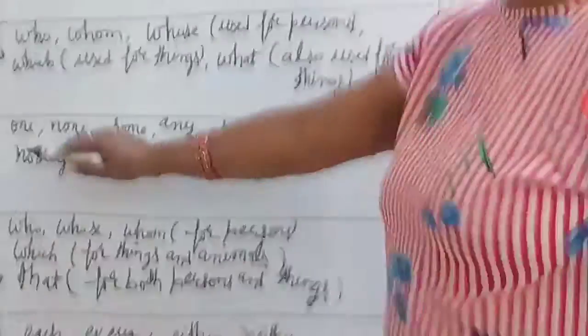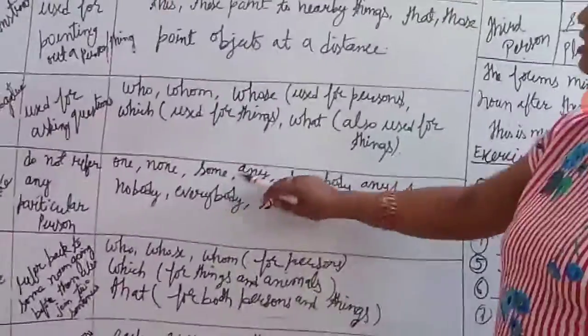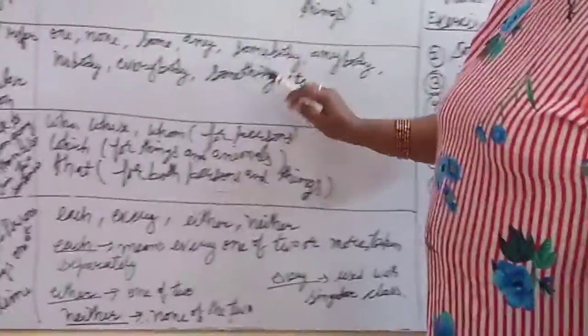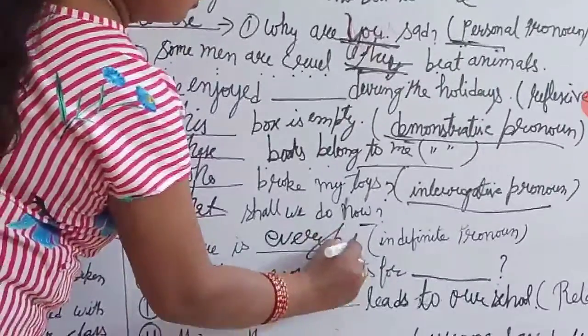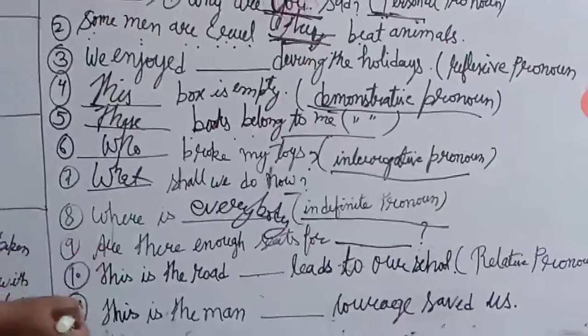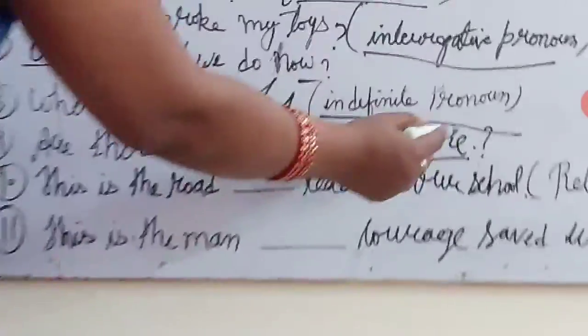Again, come back. Indefinite: does not refer to any particular person. One, none, some, any, somebody, anybody, nobody, everybody, something, etc. Now look at this example: Where is everybody? Here, beta. That comes in the category of indefinite pronoun. One more example: Are there enough seats for everyone? That comes in the category of indefinite pronoun.